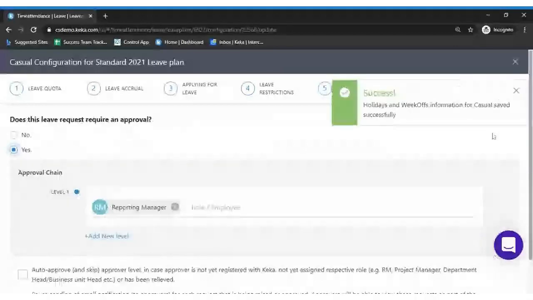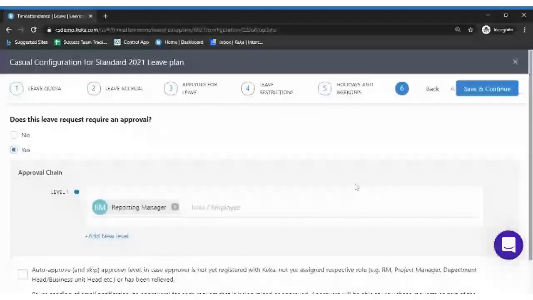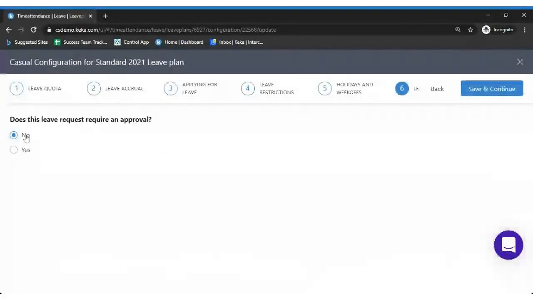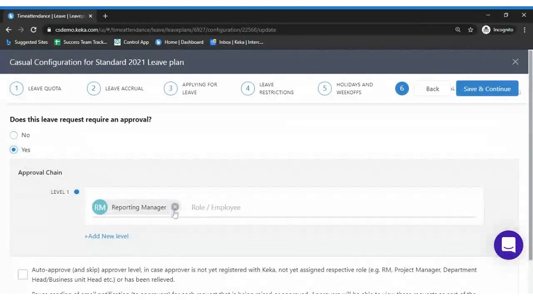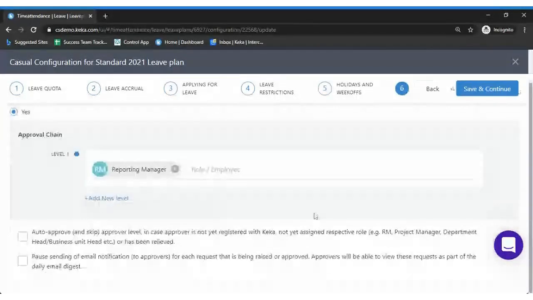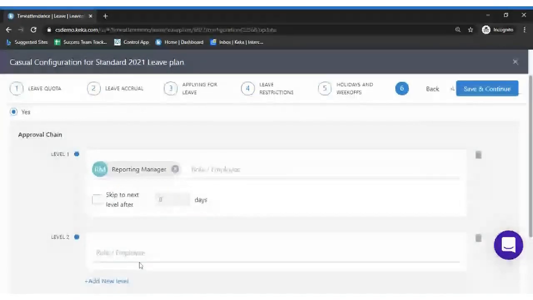So let's proceed with the next option, which is leave approval. Whenever any leave request is made by any employee, whom do you want to take the action? It can be a reporting manager. In case you want to provide multiple levels, you can also provide multiple levels.